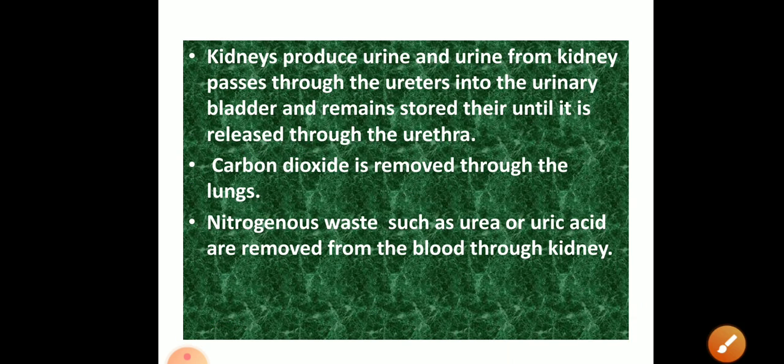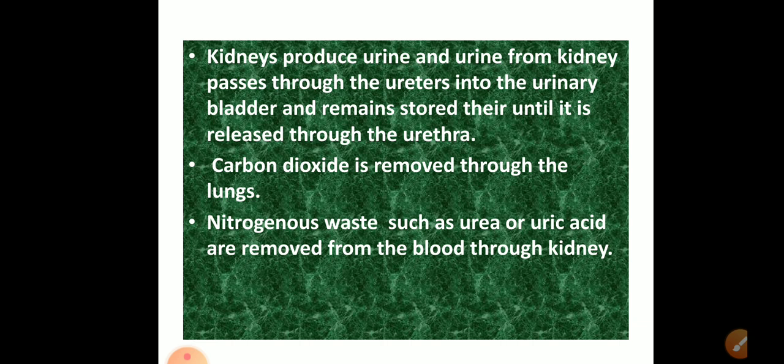Now, the kidney produces urine, and urine from the kidney passes into the ureter, and from the ureter to the urinary bladder, and then remains stored in the urinary bladder until we feel the urge and we release it.